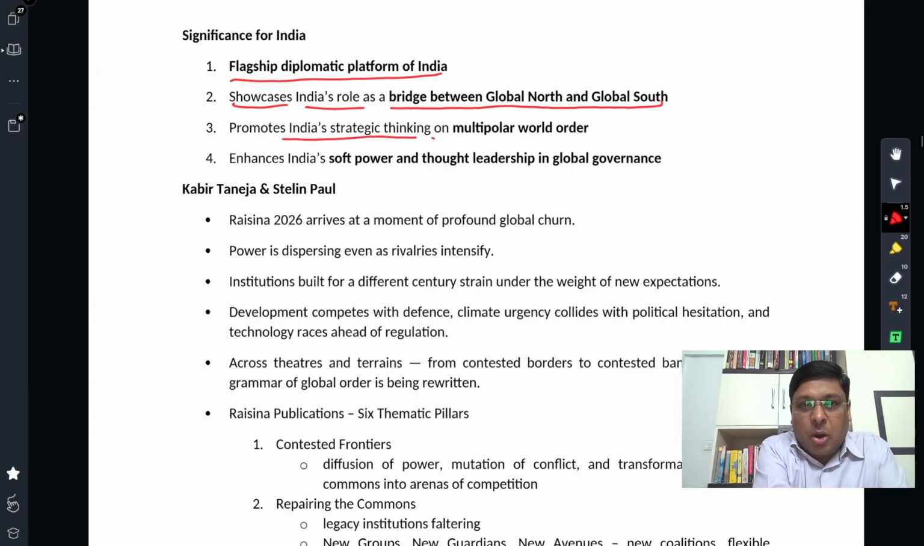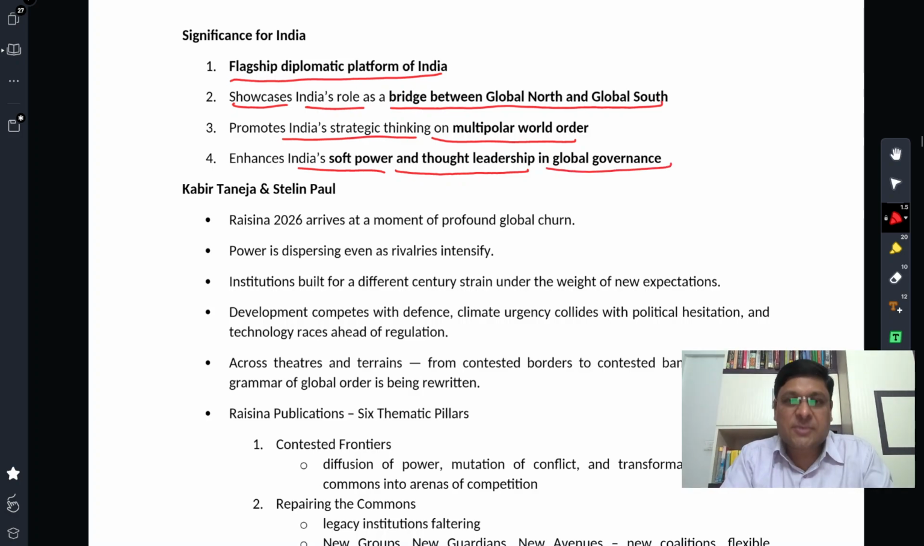It promotes India's strategic thinking on a multipolar world order. No doubt about that, we need platforms in order to shape the world order, and India always wanted a multipolar world order. This could be one platform. It enhances India's soft power and thought leadership in global governance. Any forum like this is a brainstorming forum where you bring in academicians, world leaders, policymakers, political leaders, and they brainstorm. They come up with different speeches, arguments, and discussions. That becomes thought leadership. So you are generating a platform, you are leading the thought process, and it also enhances India's soft power.